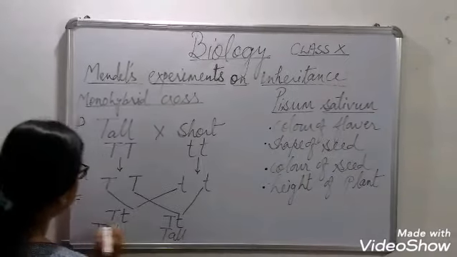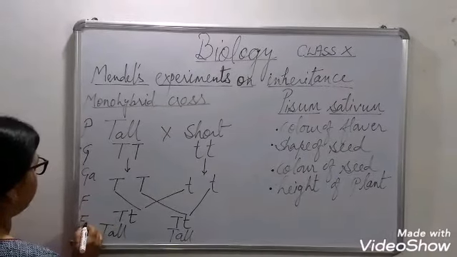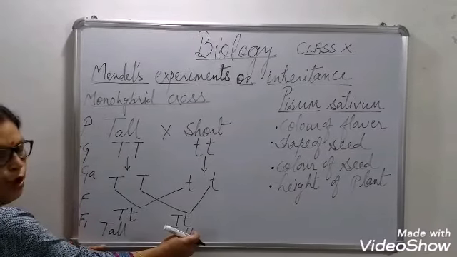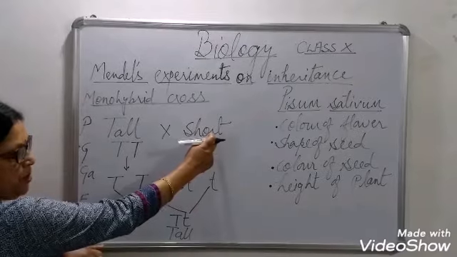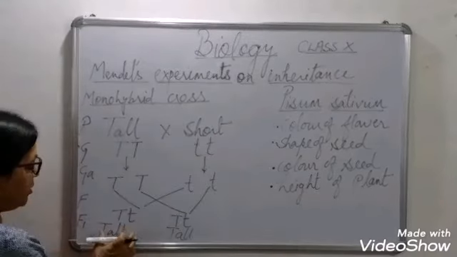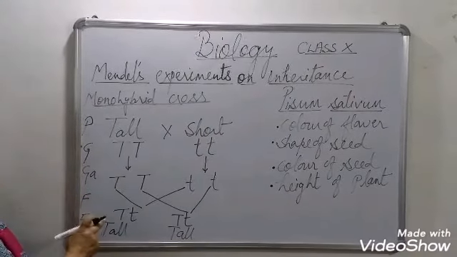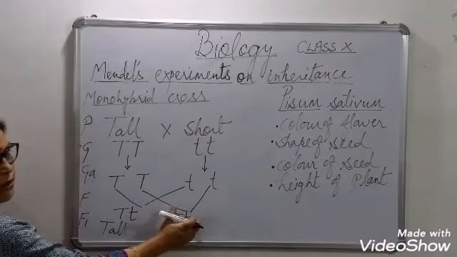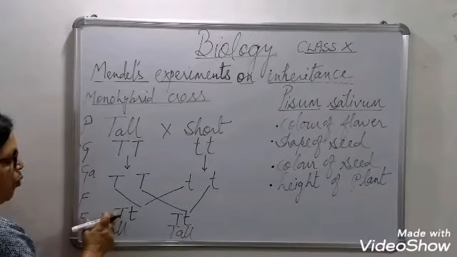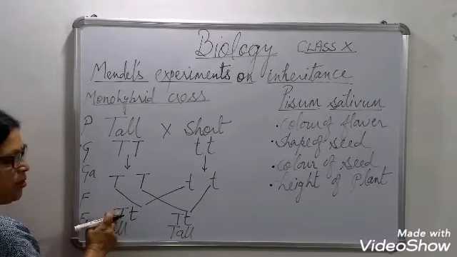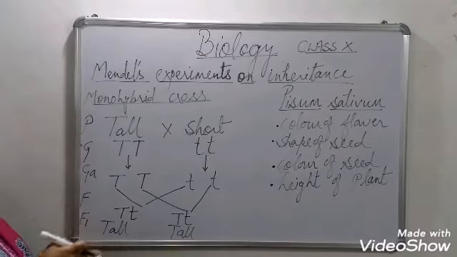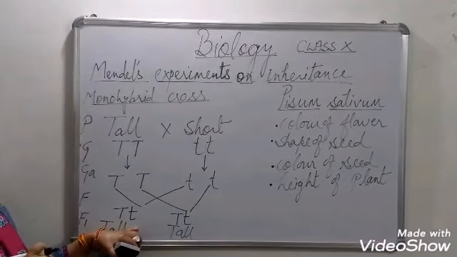Means in F1 generation, all plants were found tall. Not a single plant was found short. And in this tall plant, the dominant character, the dominant trait, is visible in the first generation. Remember, if one factor is present, it can express itself as a tall plant.